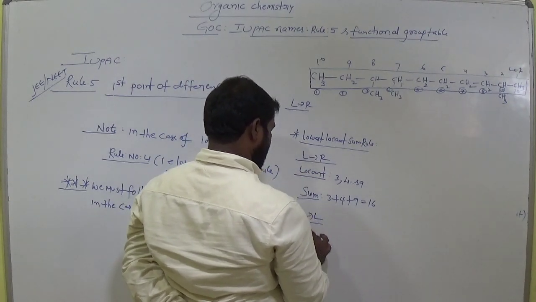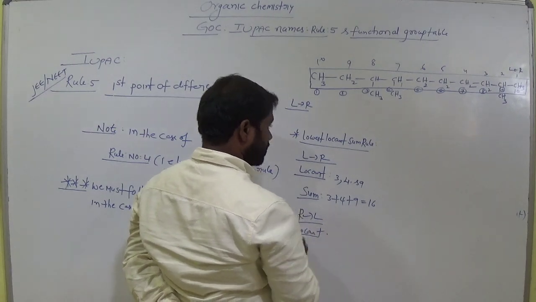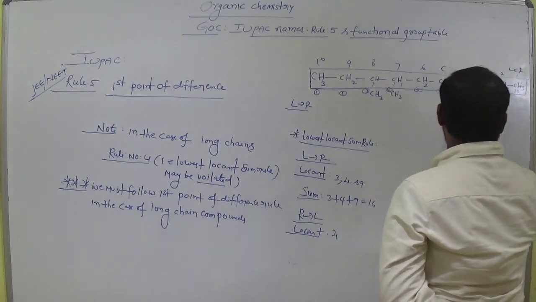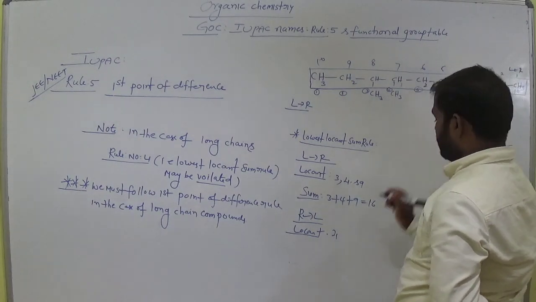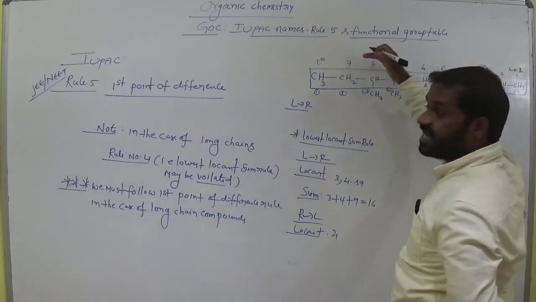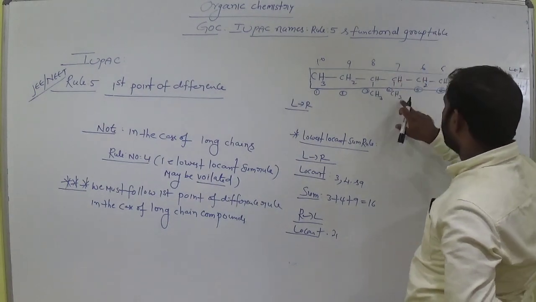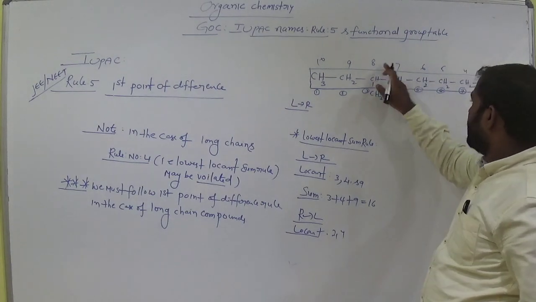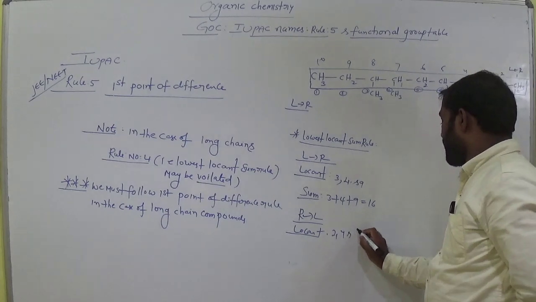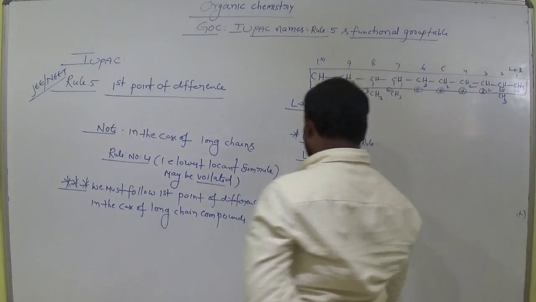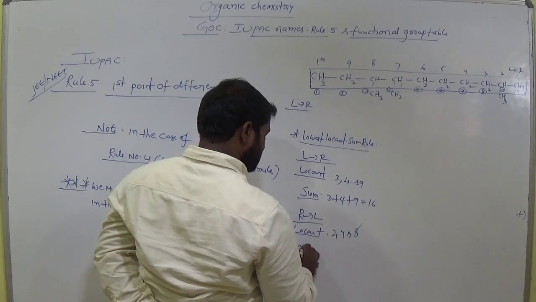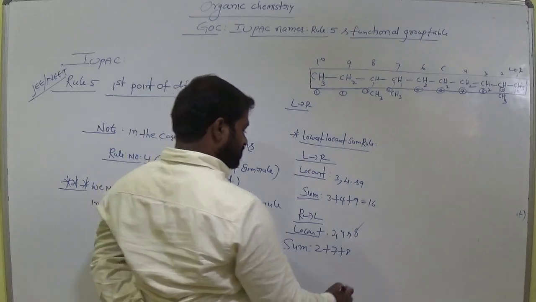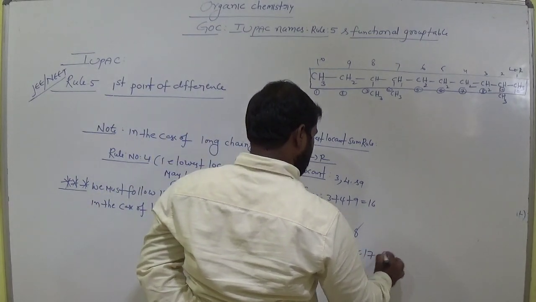Now locants from right to left. It is 2, am I right? 2. And it is 7, am I right? Says that 7th carbon in this direction. Clear? Are you following or not? This CH3 in this direction at 7th carbon. So now locant is 7, and here it is also at 8, am I right? Now sum of the locants. Sum of the locants 2 plus 7 plus 8. 15 plus 2, 17, am I right? 17.